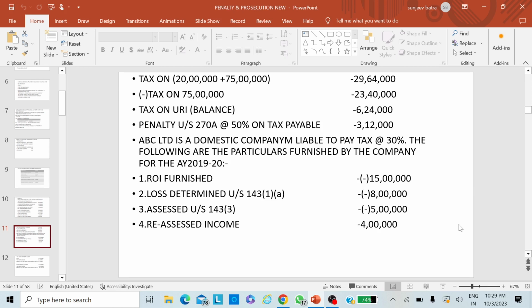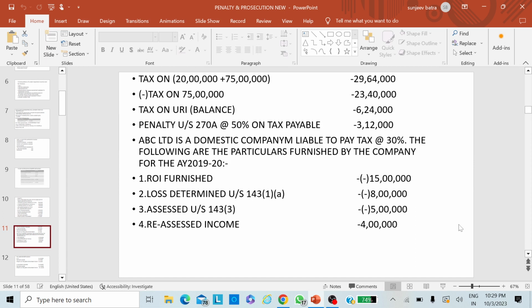Now it is visible what the underreporting of income is at every step, because it is similar to the previous illustration. First, taking the difference between the assessed income or loss under section 143(3) minus income determined under section 143(1)(a), the difference between these two losses is 3 lakhs.